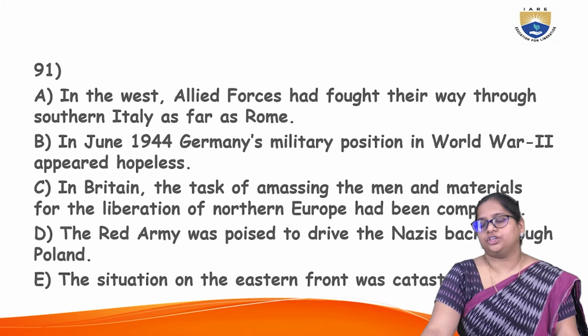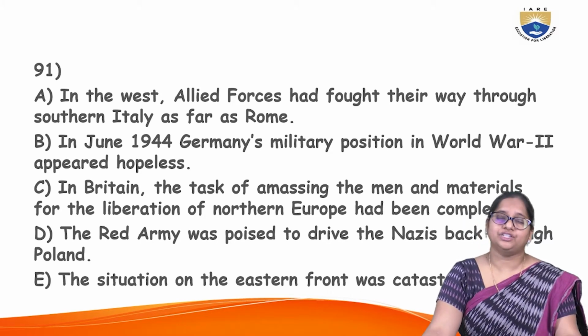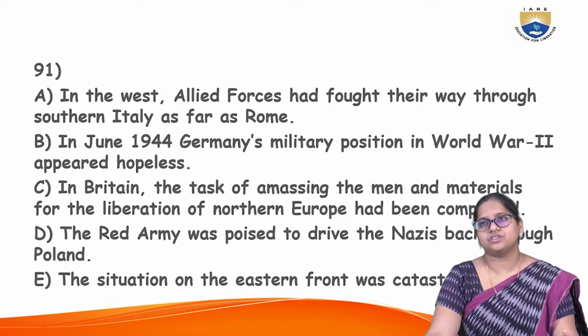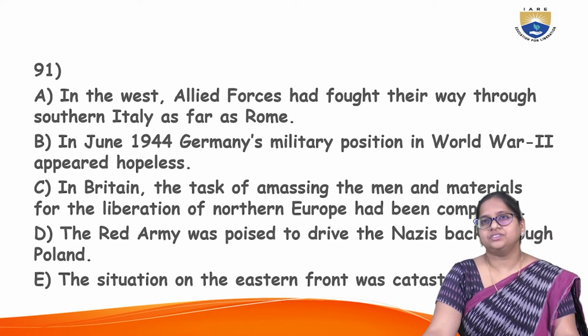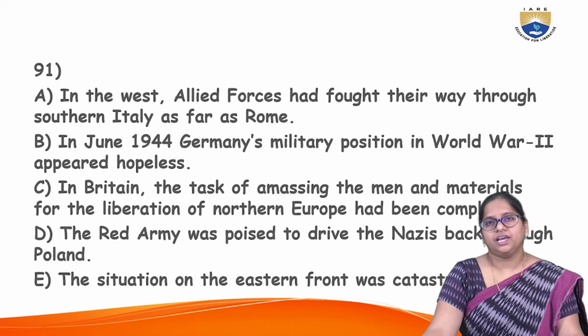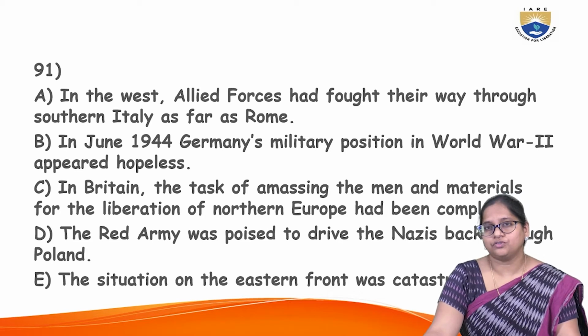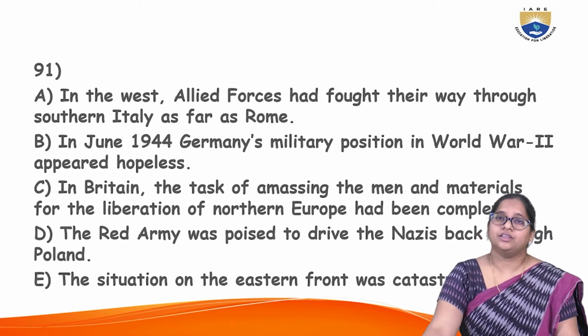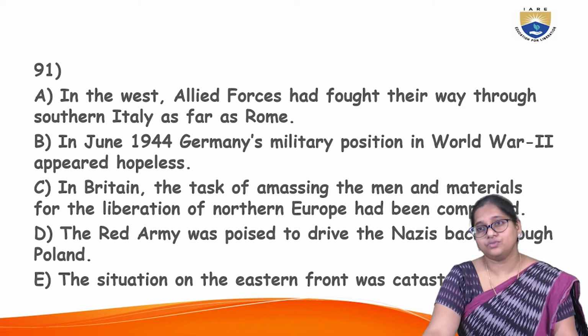So now what are the options? Take a second to go through the paragraph and try to arrange them in order. Option A, in the West, Allied forces had fought. In June 1944, Germany's military position appeared hopeless. C, in Britain, the task of amassing, meaning gathering, the men and materials for the liberation of Northern Europe had been completed. Next, the Red Army was poised to drive the Nazis back. And then the situation on the Eastern Front was catastrophic.